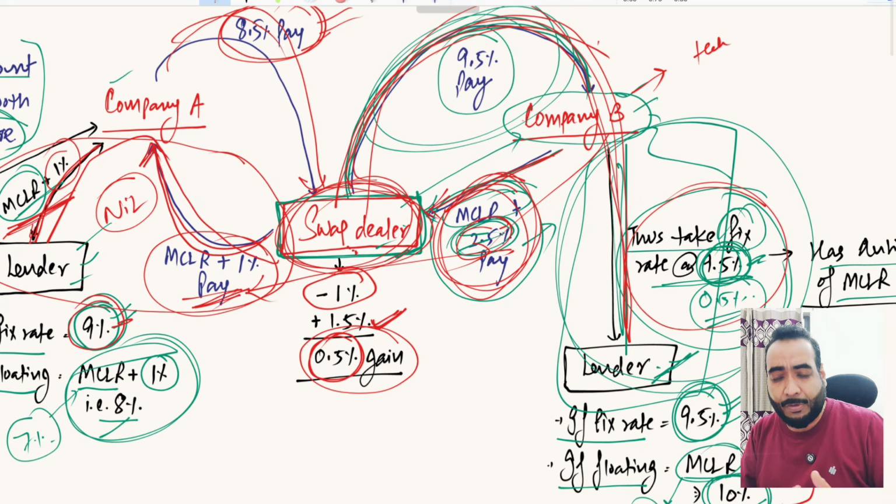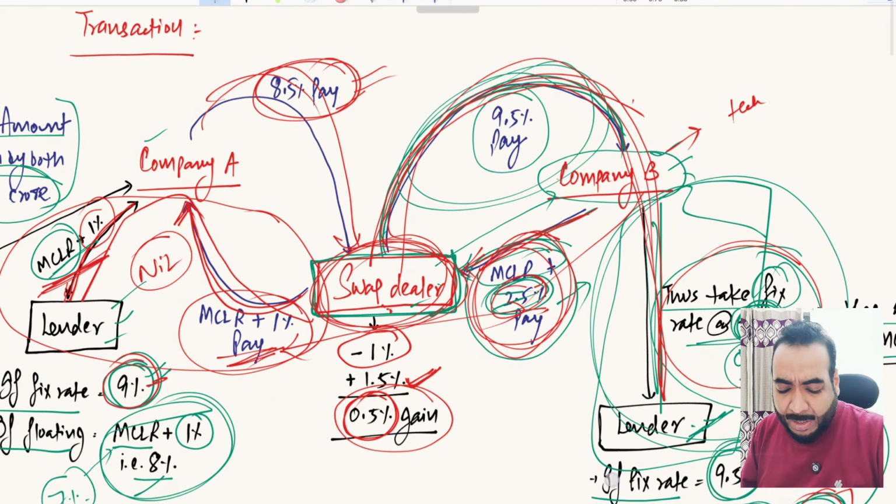Again, by seeing all this, you must be thinking that it is a very rare transaction. But practically these transactions happen at very large corporate scales, right? They were much more famous 10, 12, 20 years back, but not so much as of now, right? So this is the concept that I wanted to teach you.